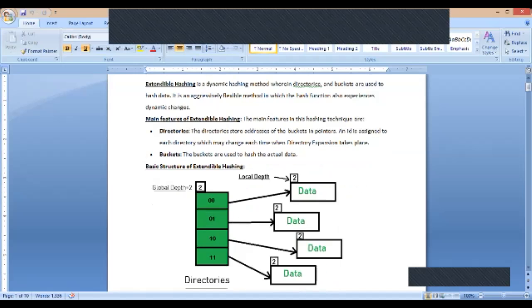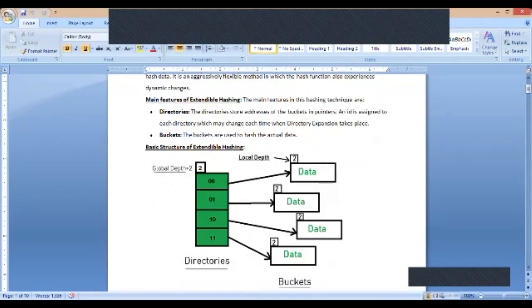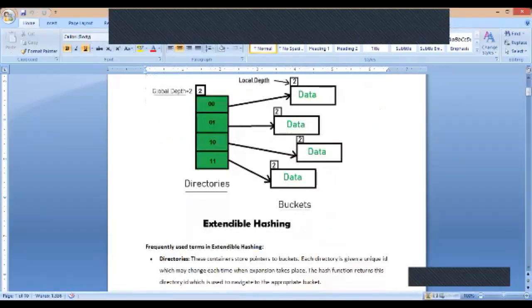So we'll see extendable hashing, how it happens. In extendable hashing, we have two things. First one is directories and second one is buckets. Directories will have global depth, whereas buckets will have local depth. We'll see what that means. Buckets are where your actual data is stored, and directories are addresses pointing to where the data is stored on the hard disk.